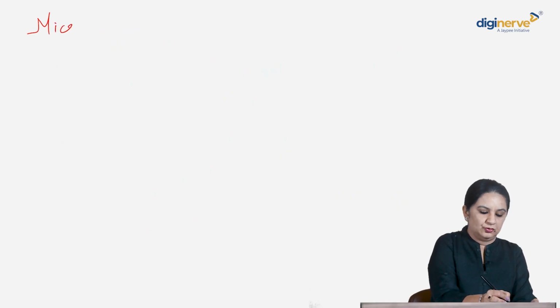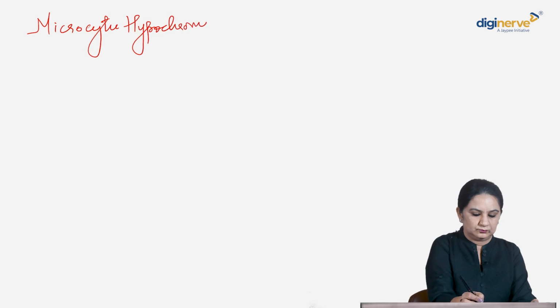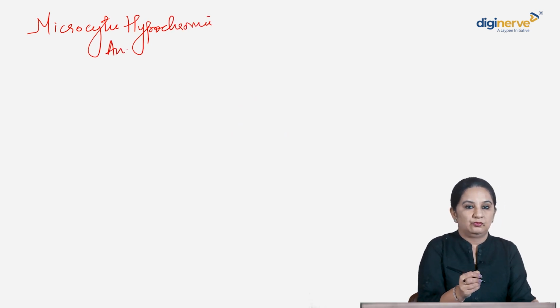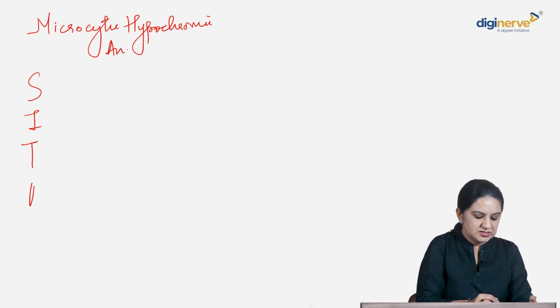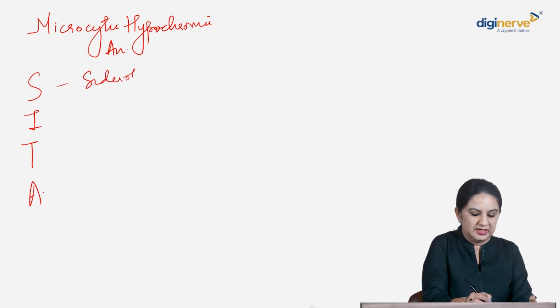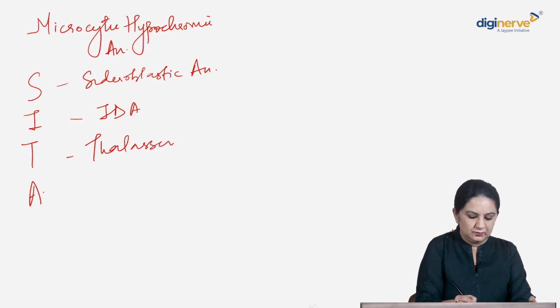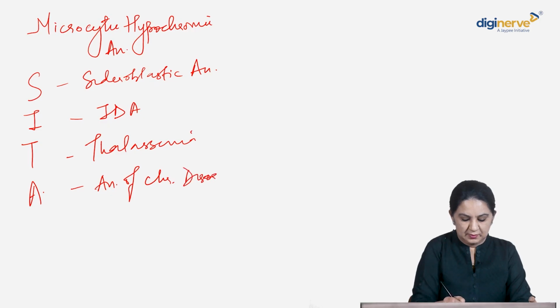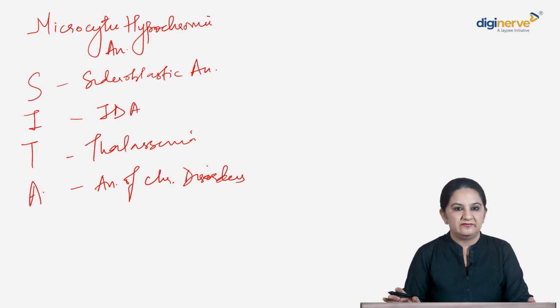Okay, what are the microcytic hypochromic anemias that we know of? What is the traditional mnemonic that we've studied for microcytic hypochromic anemia? That is your SITA mnemonic. Sideroblastic anemia, iron deficiency anemia, thalassemia, and anemia of chronic disorders. Nobody should forget this, the microcytic hypochromic anemias, the SITA anemias, okay, never to be forgotten.